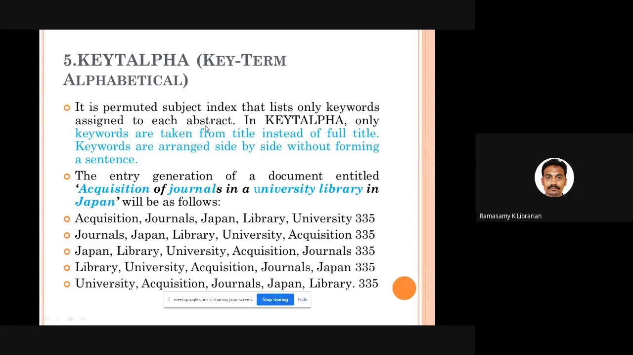For example, acquisition of journals in a university library, Japan. What is the number? 335. I take all the keywords: acquisition, journals, Japan, library, university. Only these 5 keywords are available in the title. And all the 5 keywords will be shunted: acquisition, then journals, then Japan, then library, then university. So this kind of formation is called the key term alphabetical method.